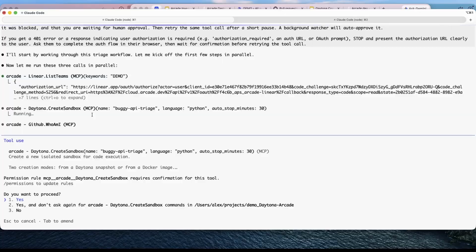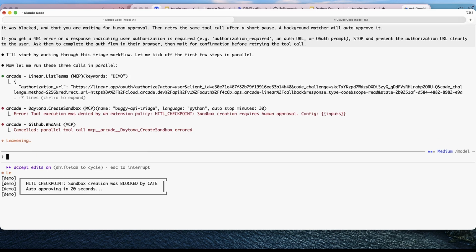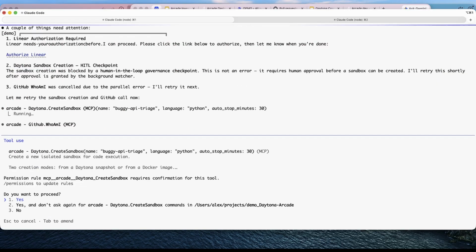Now, it's going to fail because it's going to require human approval. And so that's going to kick off a request for someone off screen to approve our ability to spin up the sandbox. So let's do that now. It failed because it does not have approval yet, and it's going to try again in a few seconds. We're going to take a beat.